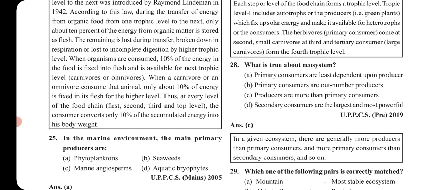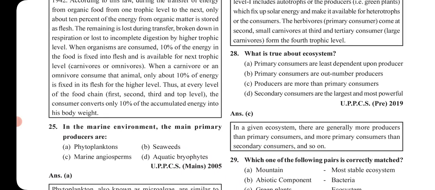When organisms are consumed, 10% of the food is fixed with flesh and is available for the next trophic level, carnivores or omnivores. When a carnivore or an omnivore consumes that animal, only about 10% of energy is fixed in its flesh for the higher level. Thus, at every level of a food chain, first, second, third and top level, the consumer converts only 10% of the accumulated energy into its body weight. Okay? So this is the exact explanation.